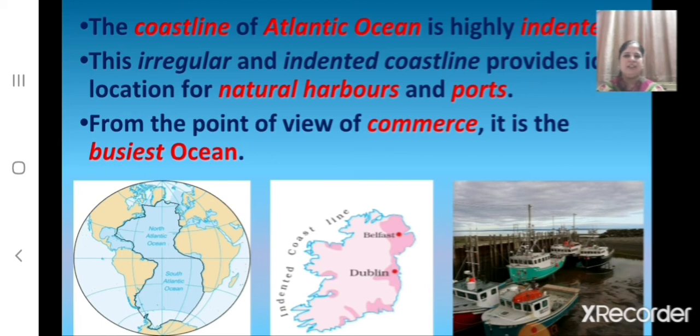Children, here we can see in the map. And what does this indented coastline provide? This irregular and indented coastline provides ideal location for natural harbors and ports. Here we can see Belfast and Dublin. So, from the point of view of commerce, which is the busiest ocean? From the point of view of commerce, the Atlantic Ocean is the busiest ocean.